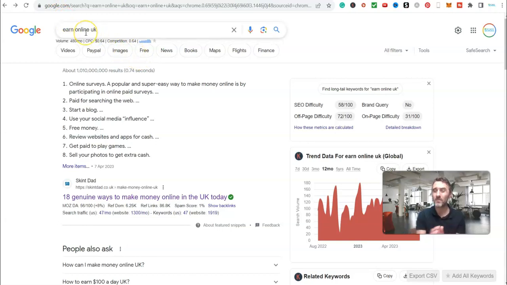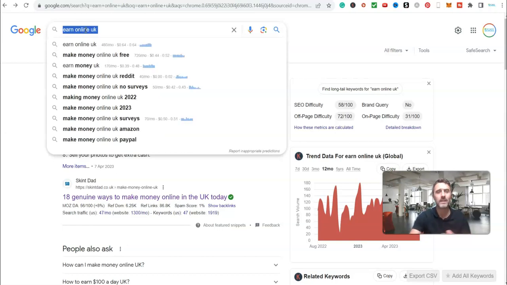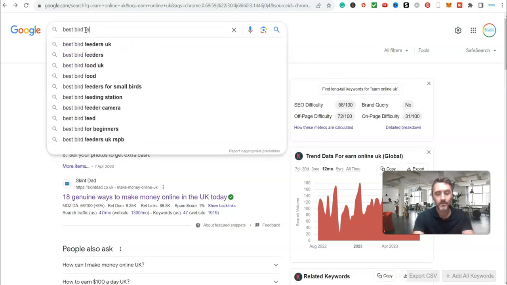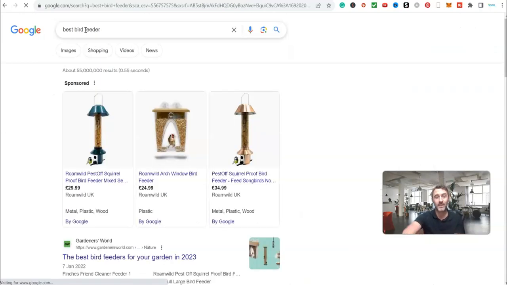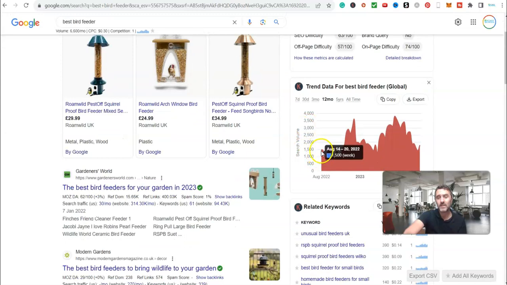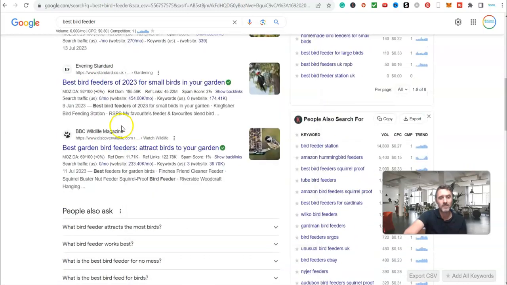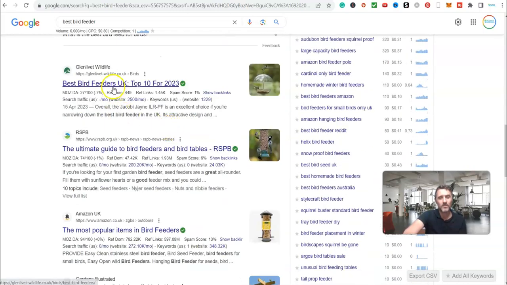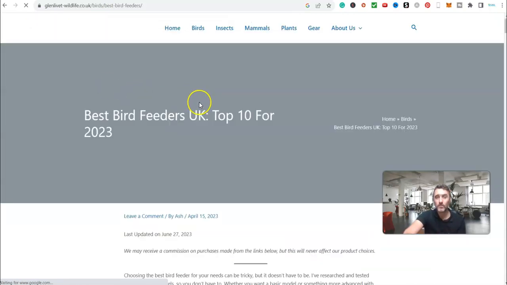And look, it's not just finance, making money online. If we were to type in, let's type in something completely different to earning money online. Let's go with something around, I don't know, best bird feeder. I don't know, something like that. Now I can see here, let's have a look, 6,600 people a month are searching online for the best bird feeder. If I scroll down here, we can see this trend over here. Now if I scroll down here, let's just go into one of these. Modern Gardeners. Let's go and find, look, what's this? Best bird feeders UK. So somebody here has got the keyword bird feeders.